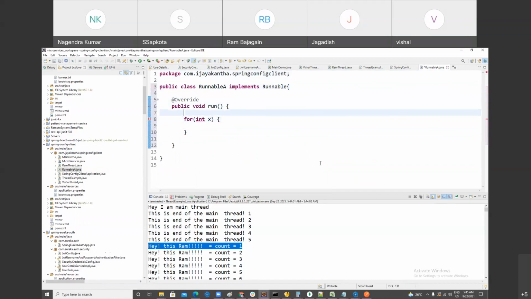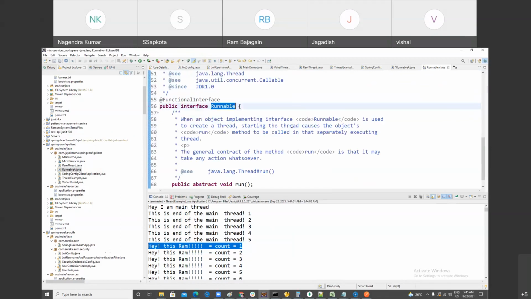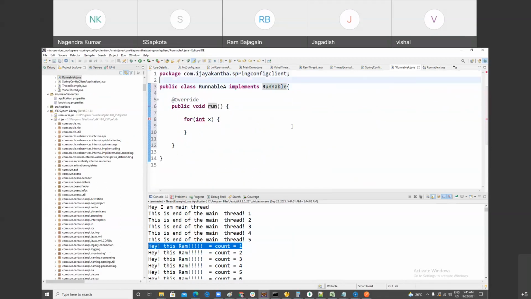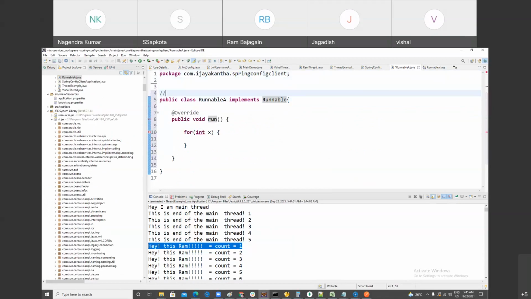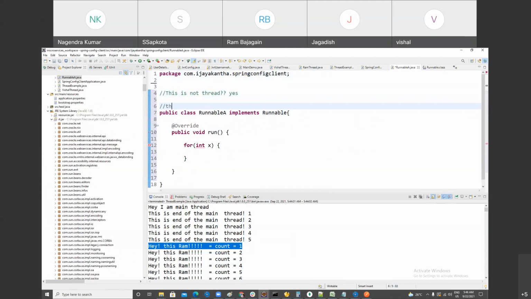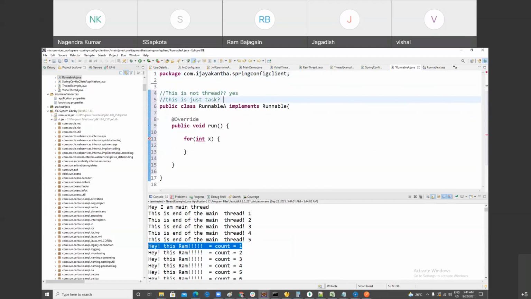This is not a thread because it is not extending the Thread class. It is just implementing the Runnable interface, and Runnable interface is a functional interface. This is not a thread. This is just a task. Task means it's just simple, having business logic. Please reply if you are following me. So I'm just making a task.